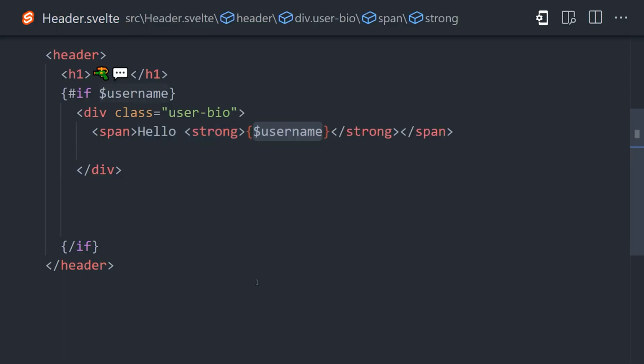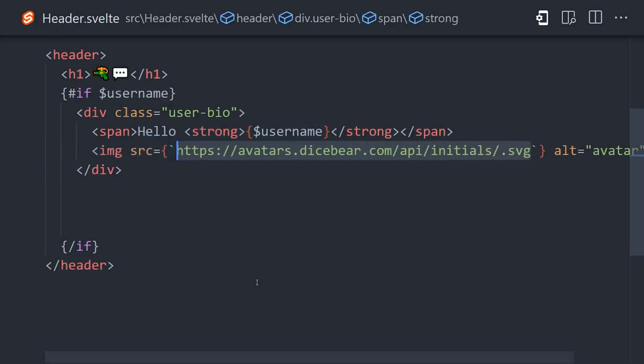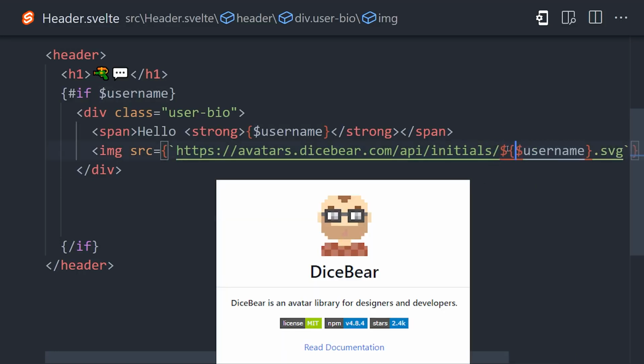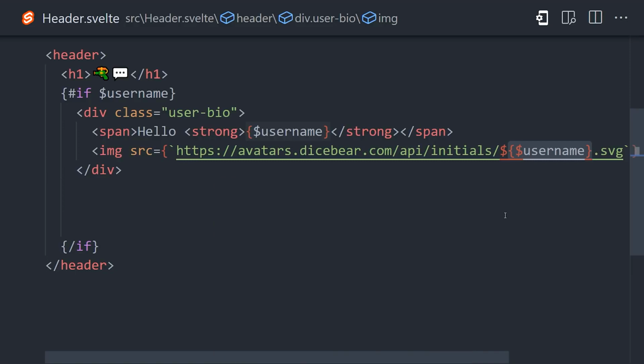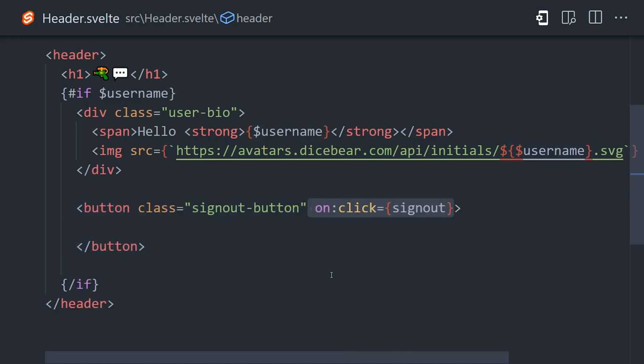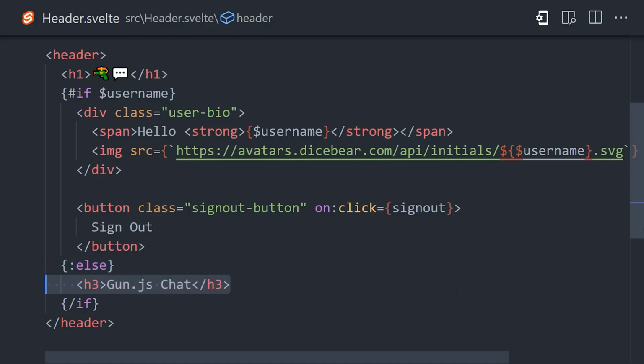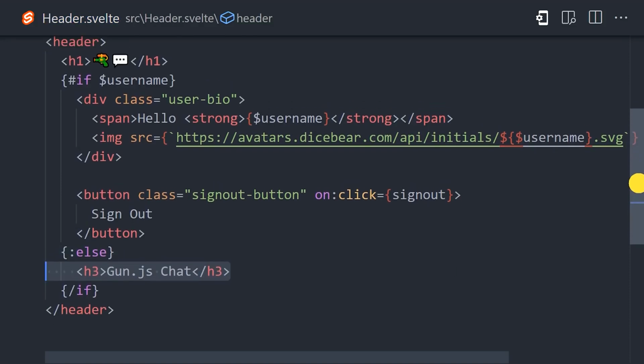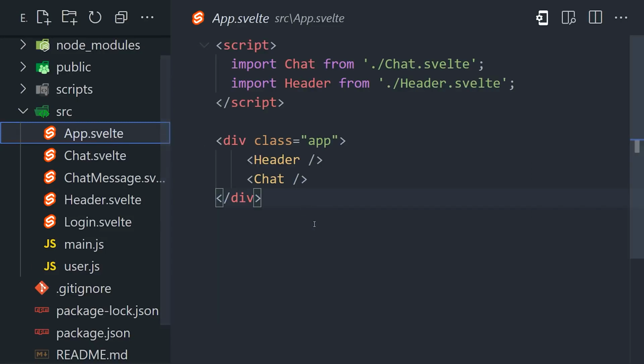We can also do the same thing to show an avatar with the user's initials by using the awesome DiceBear API. I made a short video about this already, but DiceBear will basically make a unique avatar based on the username as the random seed. Then after that, we have a button that fires the signout function when clicked. And finally, we'll add an else block here to show something else if the user is not logged in. That takes care of the header component, and you'll notice that I'm declaring it here in the app component.